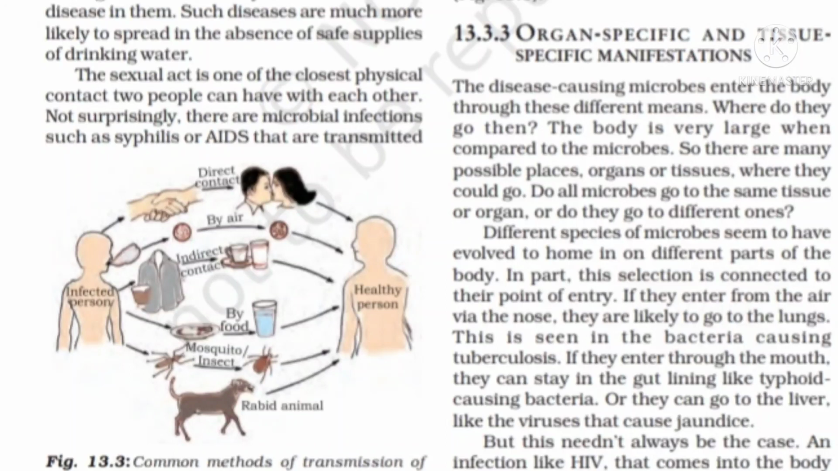Here, the signs and symptoms of the disease depend upon the tissue or organ which the microbe targets or in which the microbe enters. For example, if microbes enter our lungs, we feel cough and breathlessness. If the microbes enter the liver, the symptom is jaundice. If the microbe enters the brain, we feel headache, vomiting and unconsciousness.